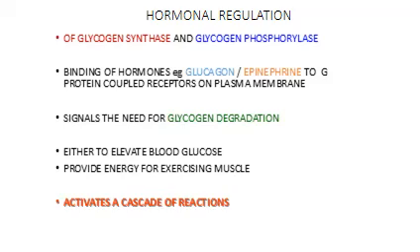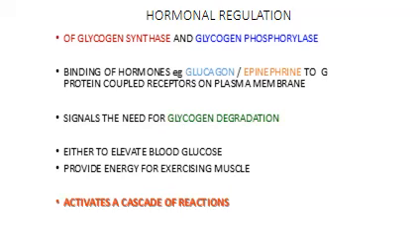Now, the most important regulation is the hormonal regulation. This is the hormonal regulation of both the enzymes glycogen synthase and glycogen phosphorylase. The hormones which are affecting glycogen synthesis are, on one hand, glucagon and epinephrine, and on the other hand, we have insulin.